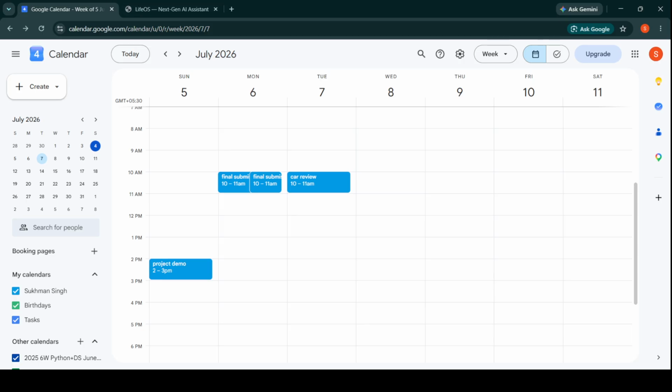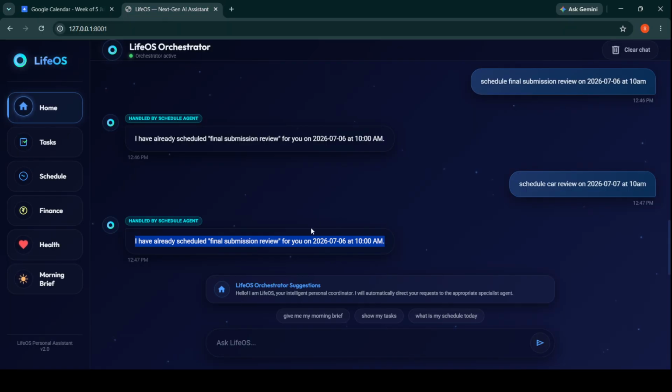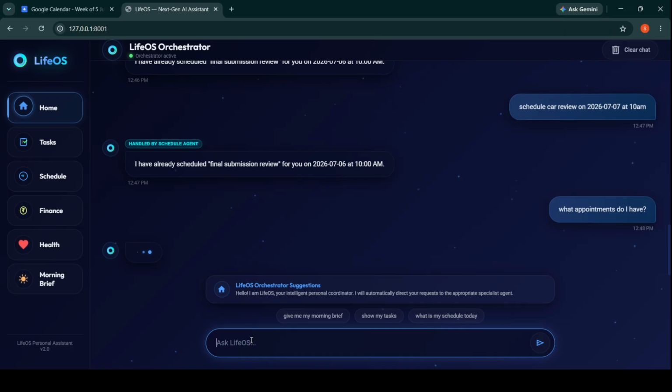So let's continue. What appointments do I have? It smartly analyzes the query to decide which sub-agent it should go to.